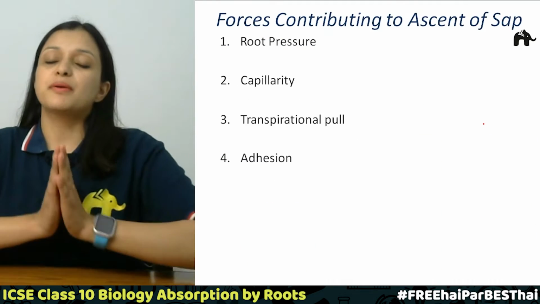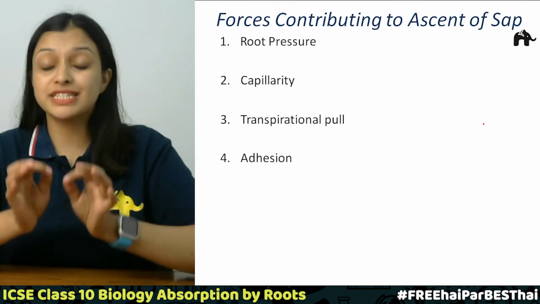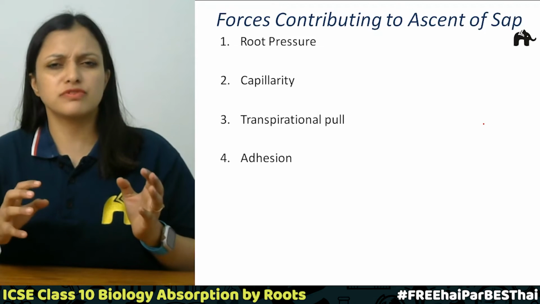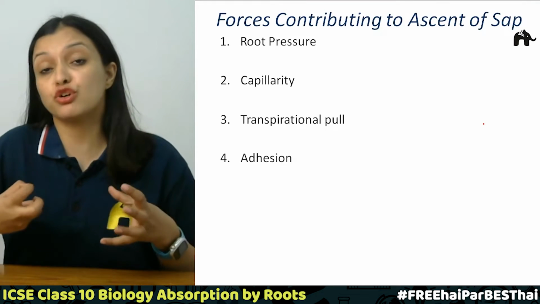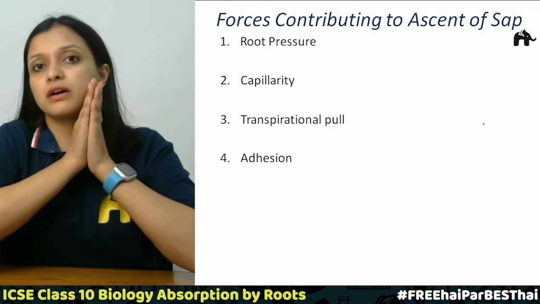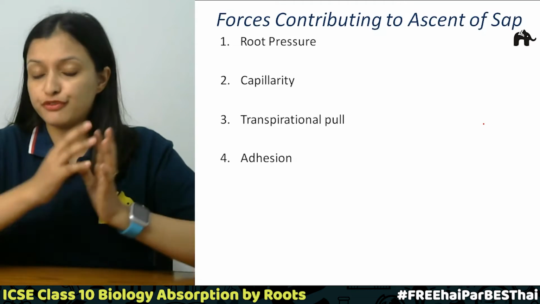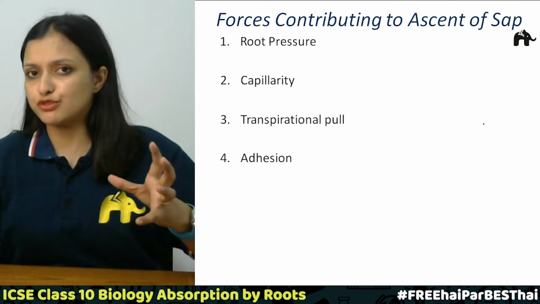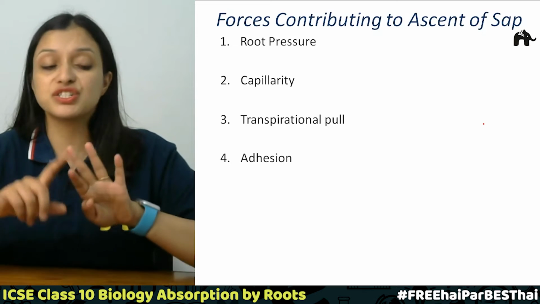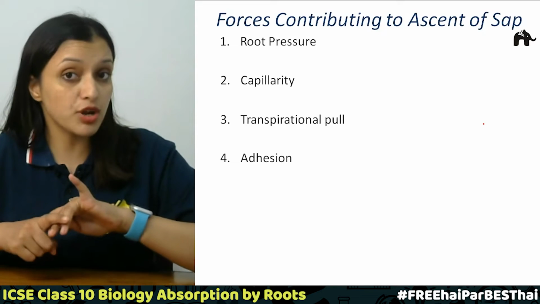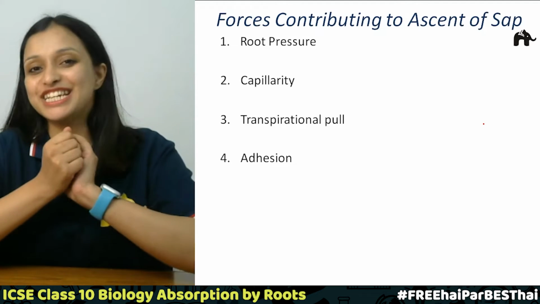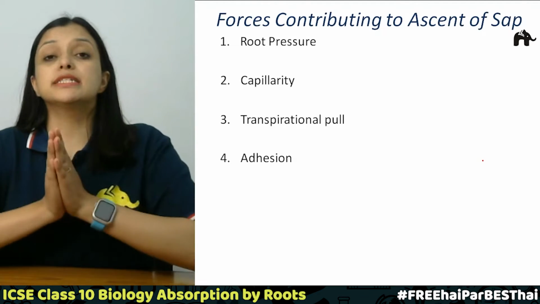Correct? Now coming on to the next topic, that is forces contributing to the ascent of sap. So what is this ascent of sap? Basically the upward movement of water. What are those forces which help the upward movement of water from roots to stem to the different parts of the body? There are basically four forces. First is root pressure, second is capillarity, third is transpirational pull, and last is adhesion. So the first is root pressure.